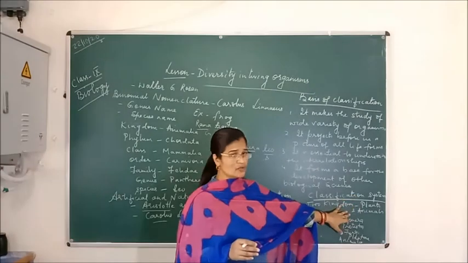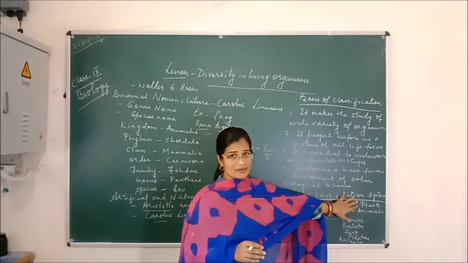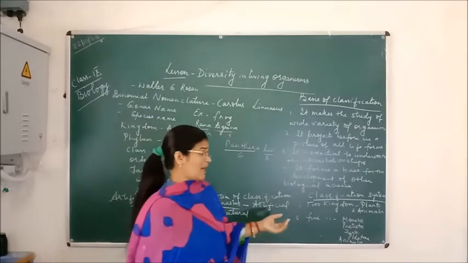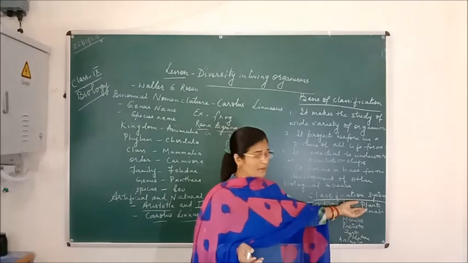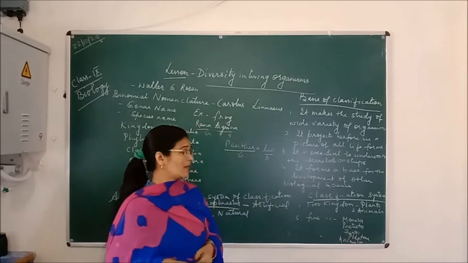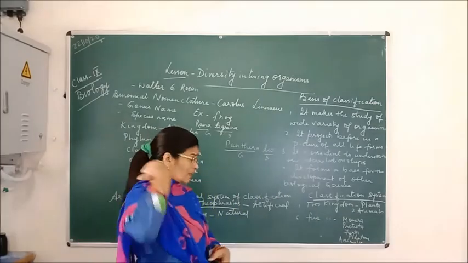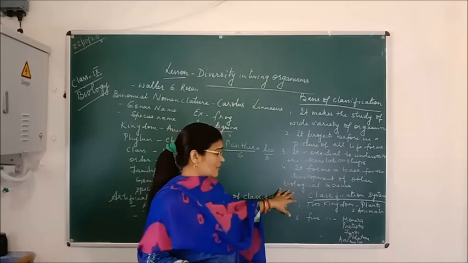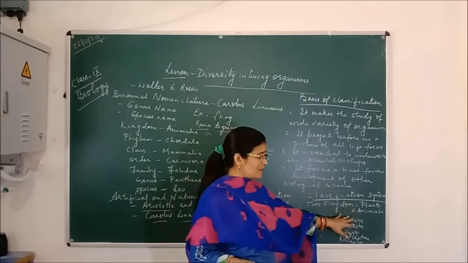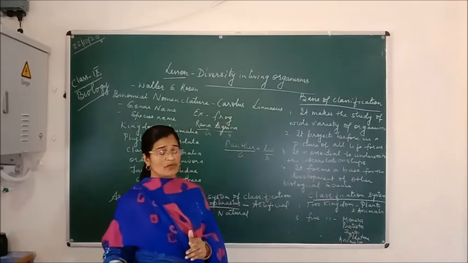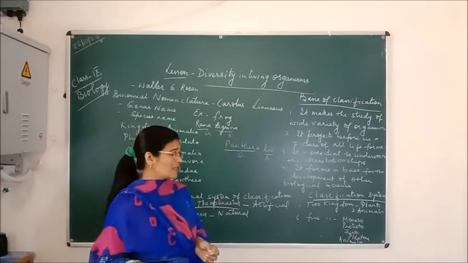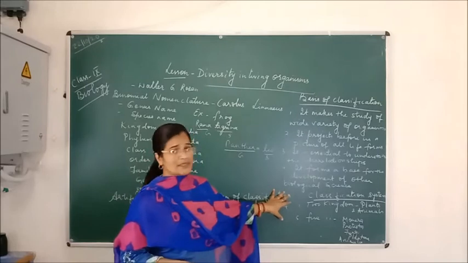How are they classified into plants and animals? We all know that plants are fixed at one place, but animals move from one place to another. Plants are autotrophic, they prepare their own food, but animals don't prepare their own food, they depend on plants. So according to their features and functions, organisms are classified into plants and animals. But plants and animals are also of various types, animals ranging from small microscopic bacteria to a huge elephant. So this is about two kingdom classification.